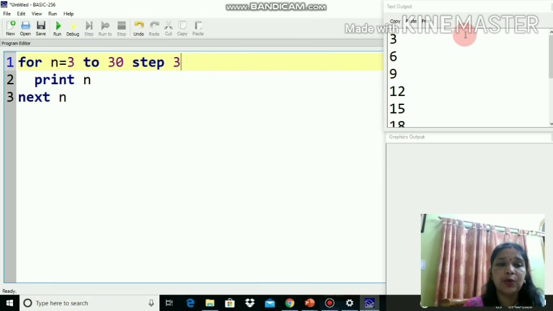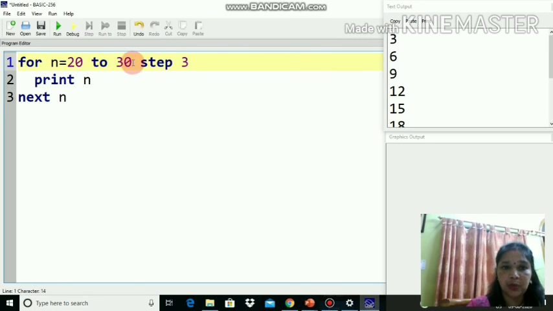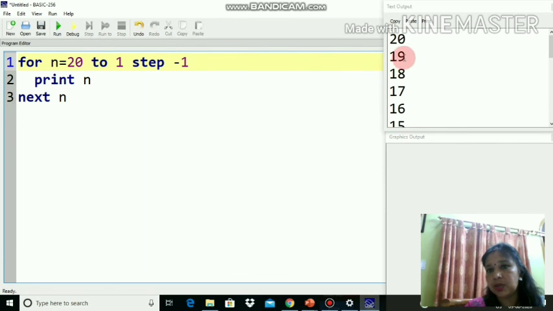Next is, if you want to print the value in reverse order, that was initial value was 20 and then final value was 1, and what do you have to do? After step, every time by 1 you want to minus, then -1, and rest of the things will be same. You can see in reverse order 20, 19, 18, 17.